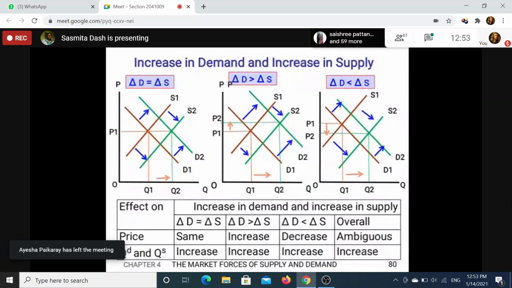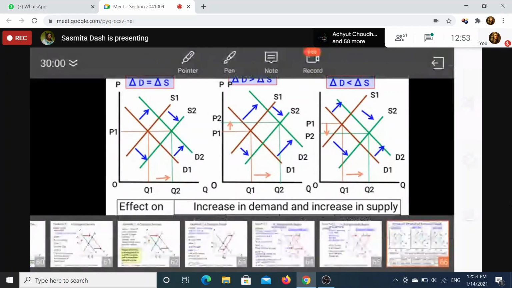You will have three situations for each: delta D equal to, delta D greater than, delta D less than delta S. In the first case, price fell, quantity increased. In the second case, price increased, quantity increased, because delta D is greater than delta S. In this situation, price falls, quantity demanded will increase.